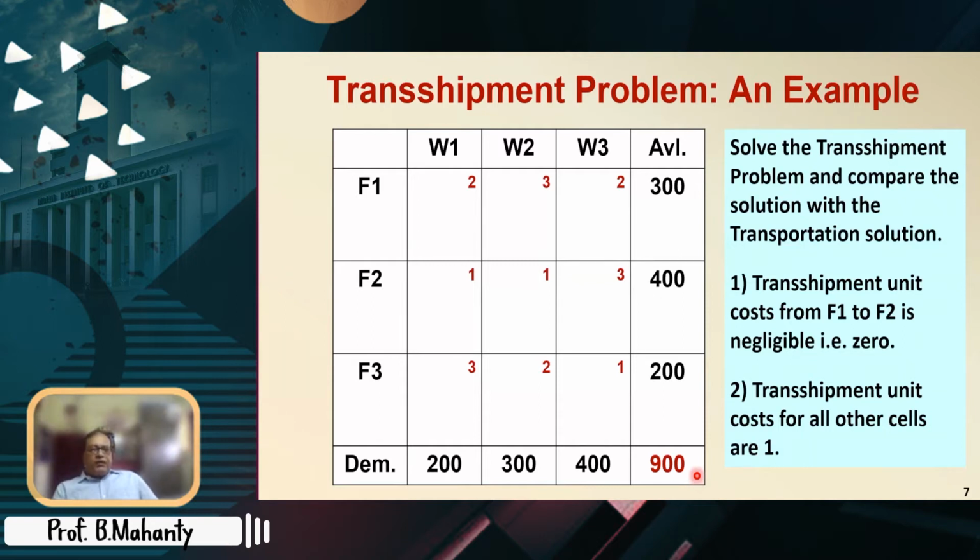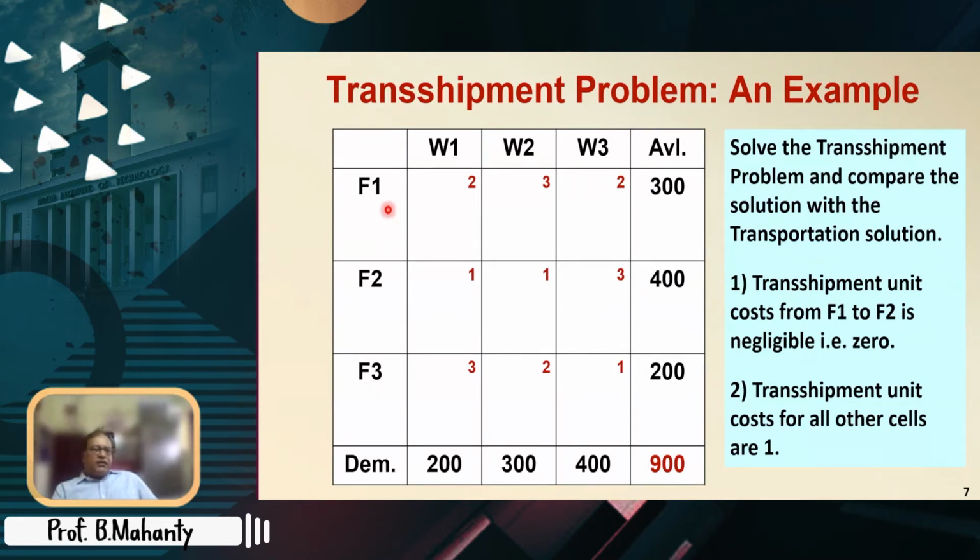Now, once we understand the buffer amount, see what is happening. Suppose we are doing some transshipment, but we don't know the maximum amount that could be transshipped through a particular unit. Now, suppose F1 availability is 300, F2 availability is 400.